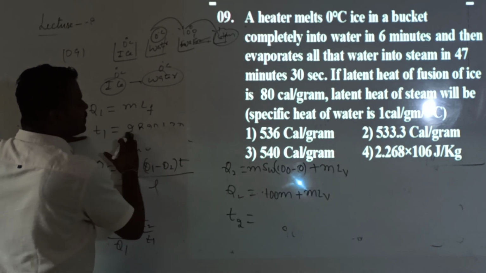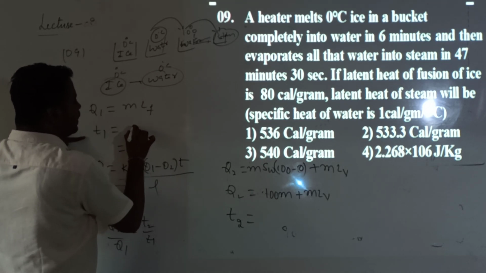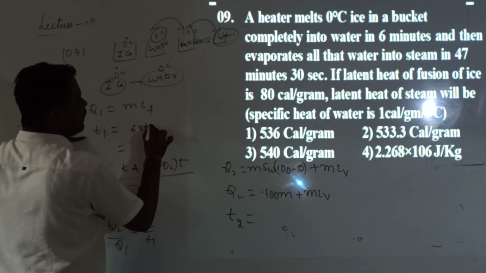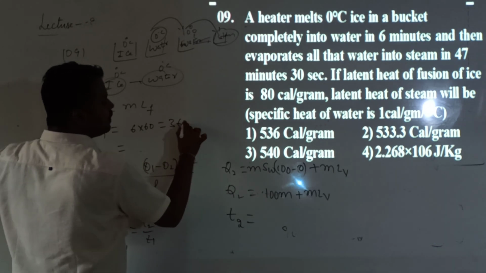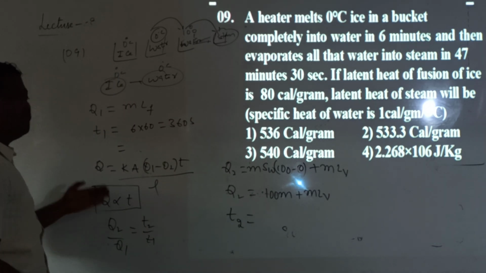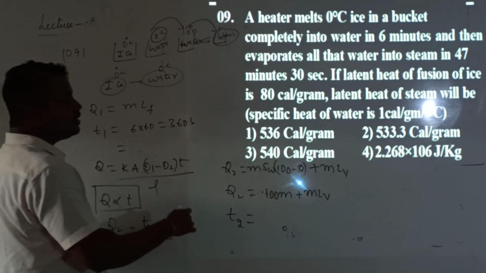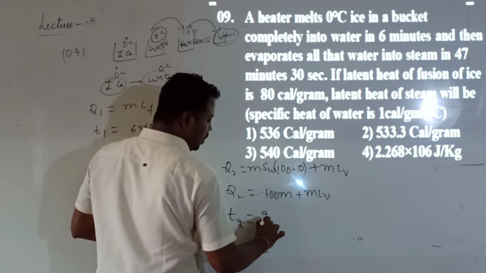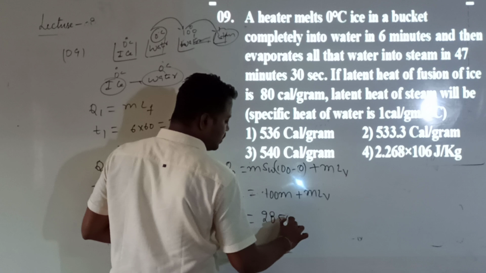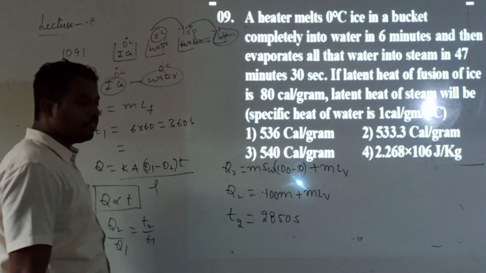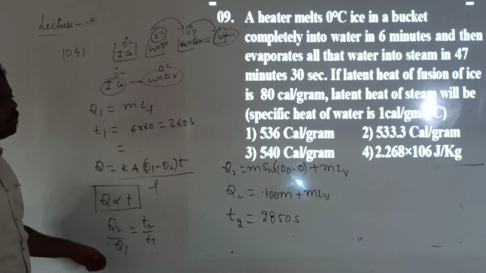So this is 6 into 60, which is 360 seconds, whereas to convert that water into steam, the time is 47 minutes, which is 2850 seconds.